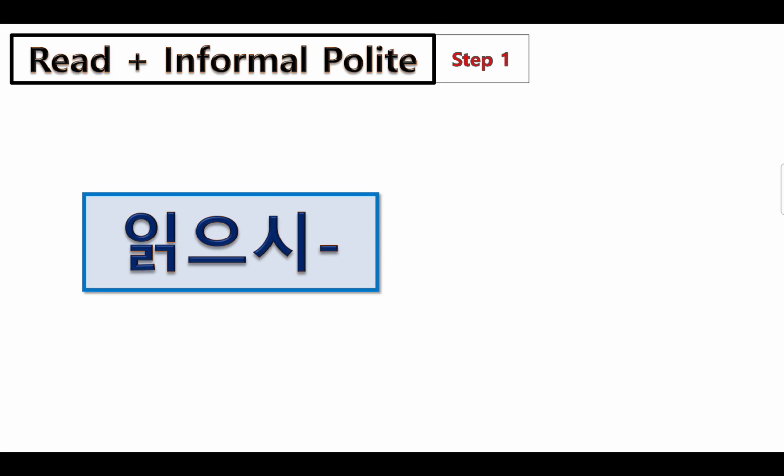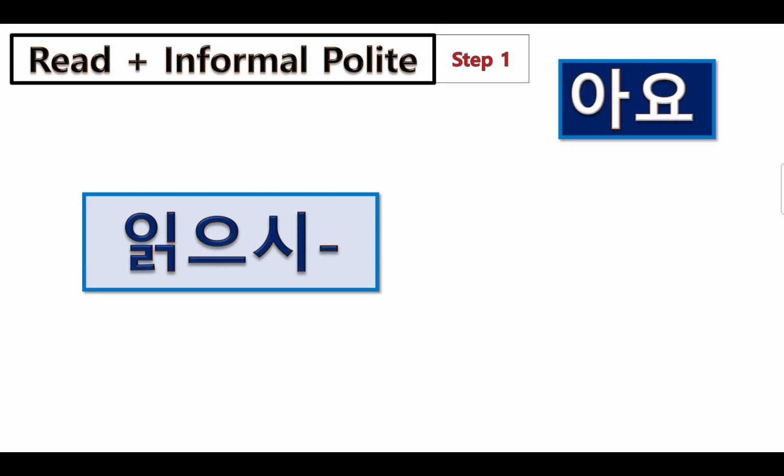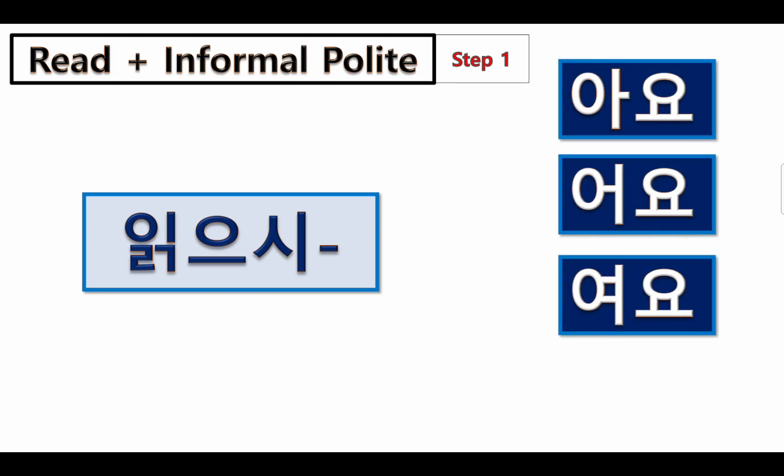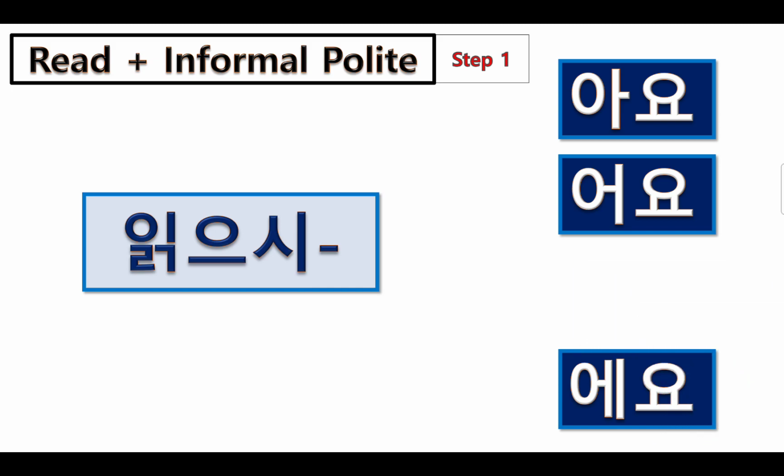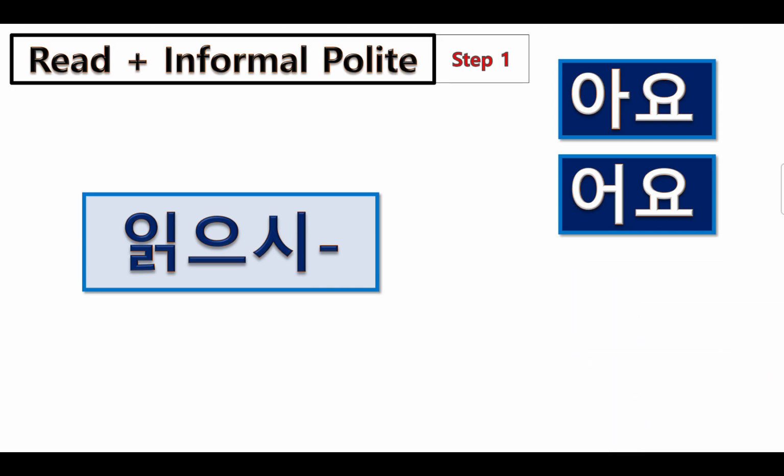Okay, so read. Read is 읽다, 읽. So behind the 읽, we put 으시. So this 으시 is respect to the subject. And then when you want to put informal polite, step one, we have four types of informal polite: 아요, 어요, 여요, 에요. And 여요 is for 하다 verb, so we don't need to consider. And 에요 is for verb be, so we don't need to consider now.